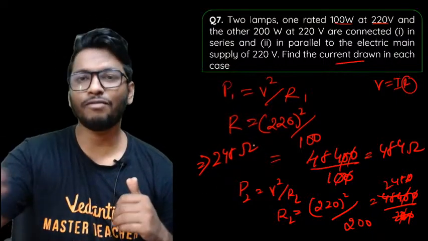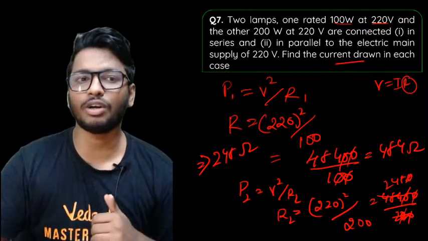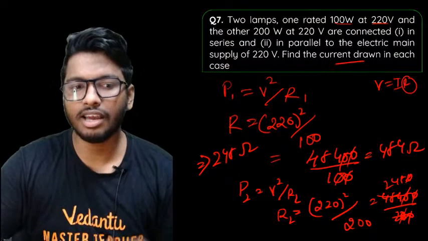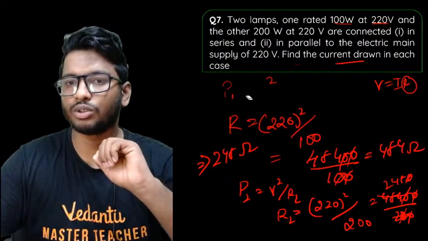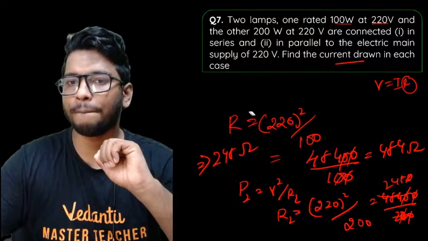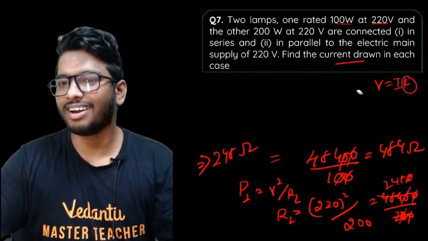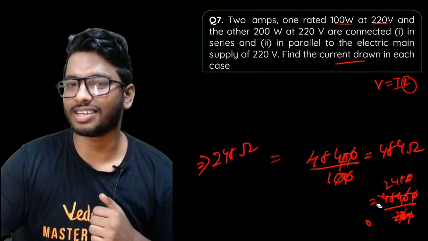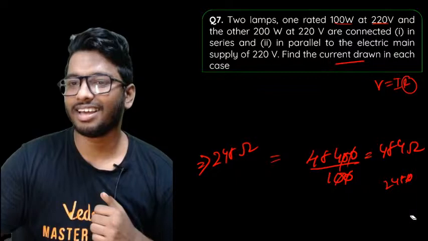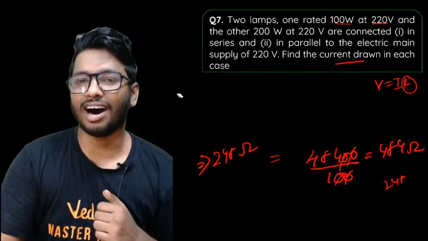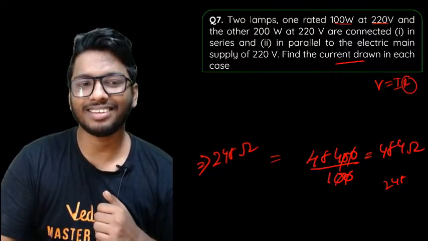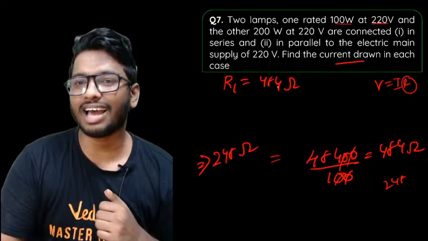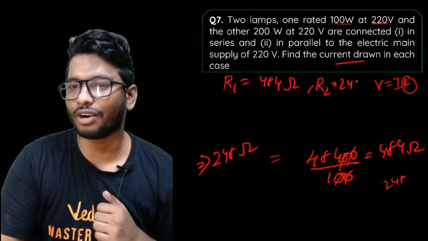Now add this up, if you want to find out in series, R1 plus R2. So what I can do, I'll erase this calculation and write down only the values separately. So you found out R1 and R2 right now. Once again, I know it's a little long, can't help it people, that's how it is. So this is what you got. R1 you got as 484 ohms, and R2 you got as 242 ohms.